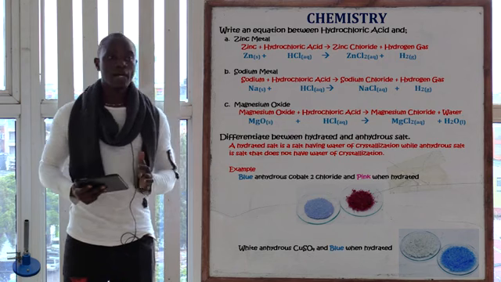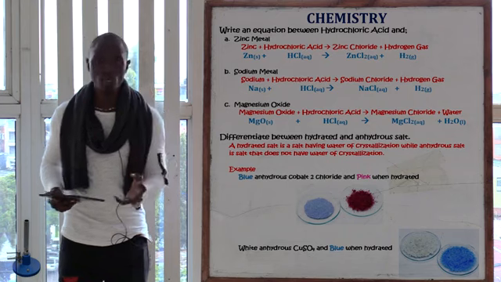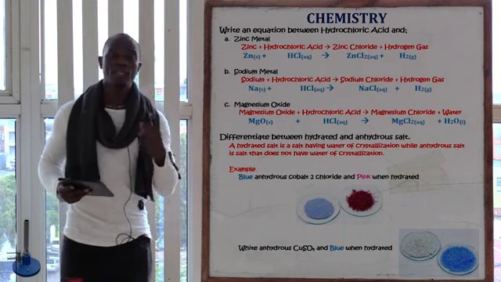So for example, we have anhydrous cobalt 2 chloride, which is blue in color. So anhydrous means it doesn't have water.